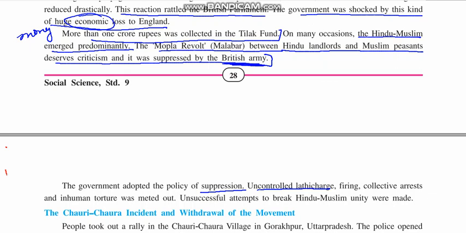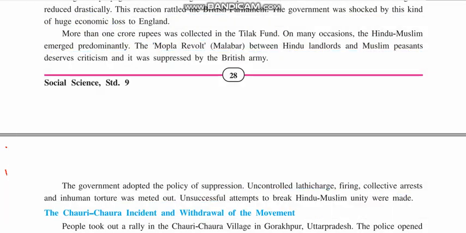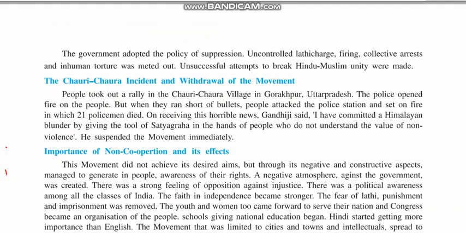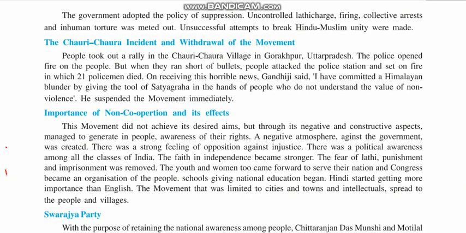Uncontrolled lathi charge. See, what did they do? They started beating. They had lathi charge, firing even at many places, and collective arrest and inhuman torture was meted out. People were arrested, put into the jails, and inhuman acts were done on them. Unsuccessful attempts to break Hindu-Muslim unity were made. See, they made all the efforts to break the Hindus and the Muslims, but this made a great impact. Why? Because it actually created a strong bond between the Hindus and the Muslims.